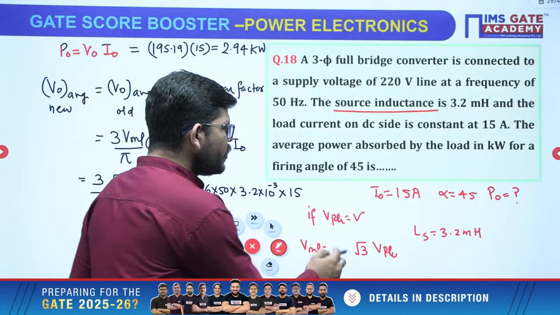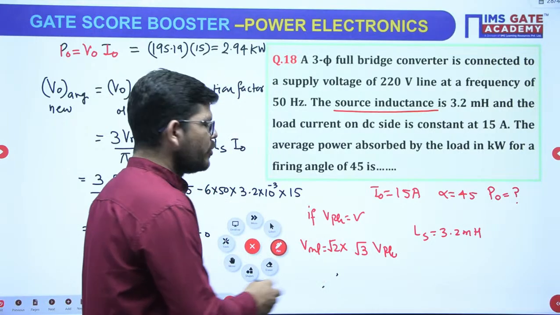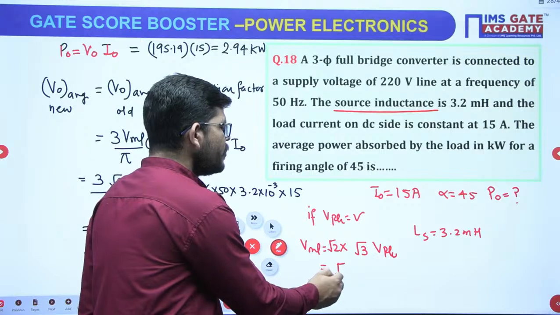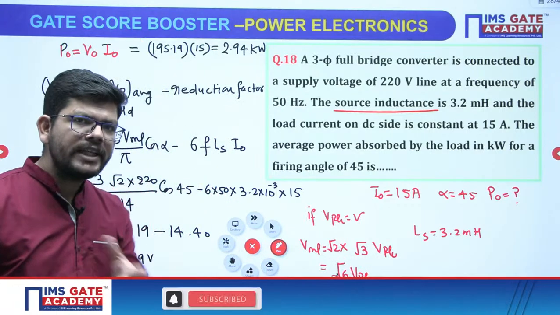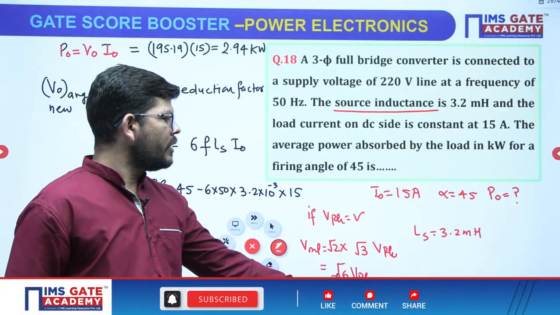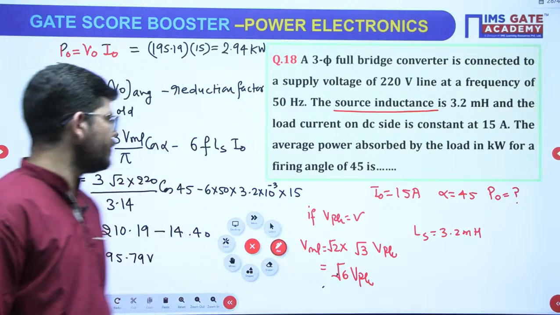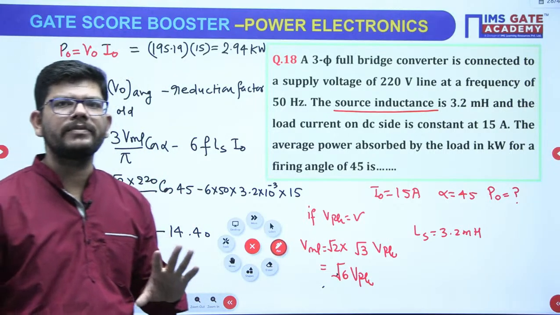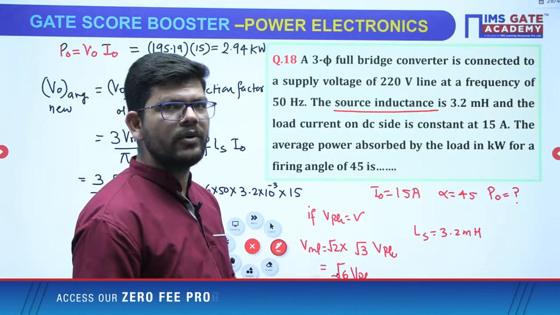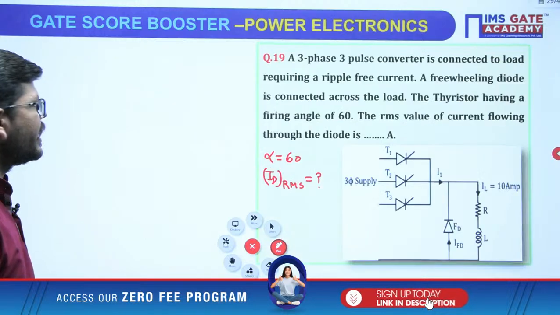Now in order to get the maximum value of this line voltage, again you will multiply with root 2. So in total it becomes root 6 of V phase, correct? So if the phase voltage is given, then you will multiply with root 6. If the line voltage is given, you will multiply only with root 2, and the given voltage is always RMS value. Correct? I hope it is clear. They may only change these things, nothing else they can do.